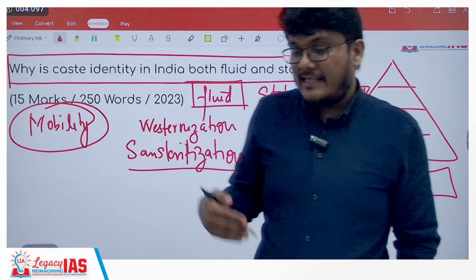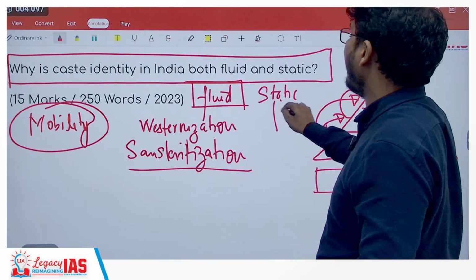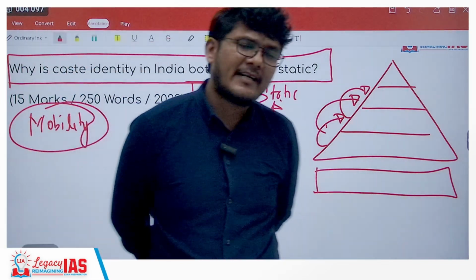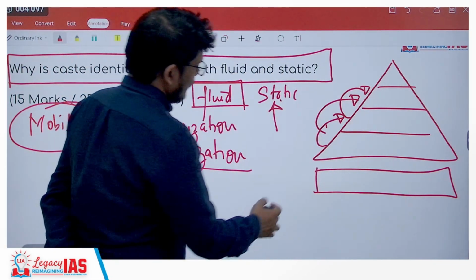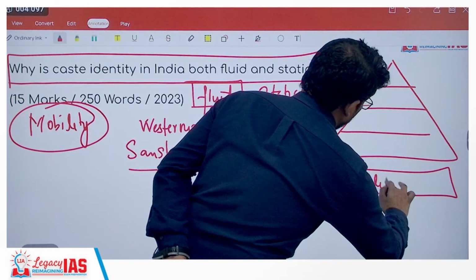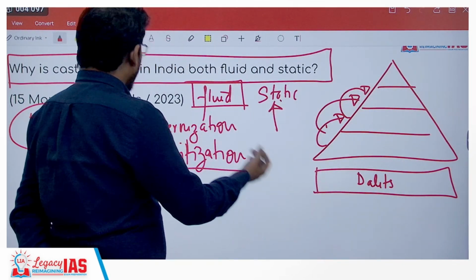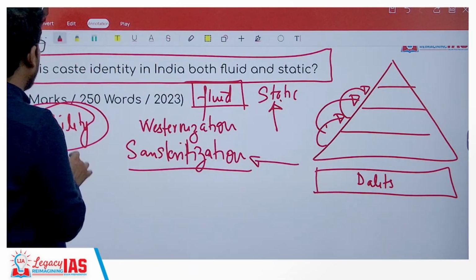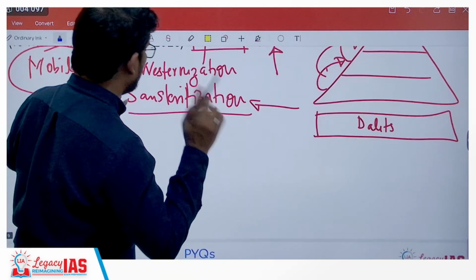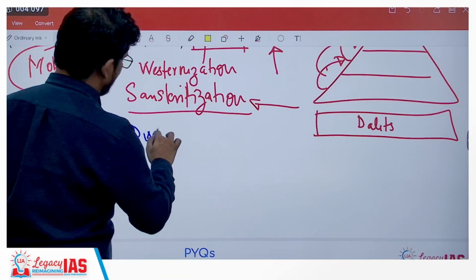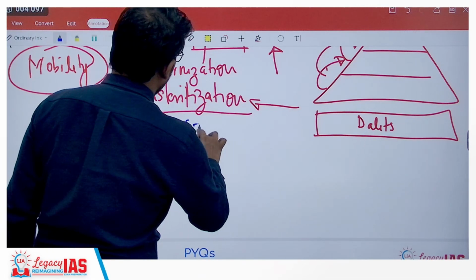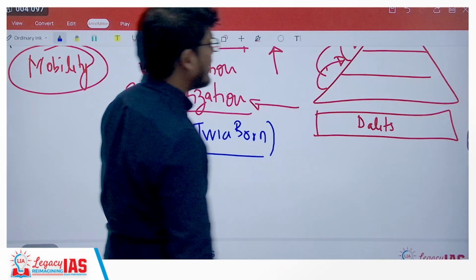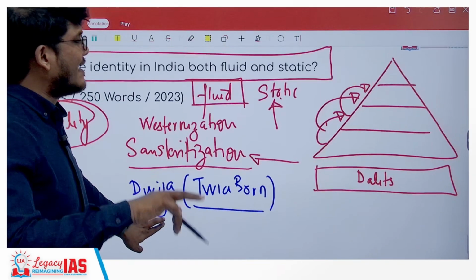What is the other side? The other side, you also have to agree that it is to an extent static. How is it static? It is static because the Dalits who are mentioned over here are not the ones doing Sanskritization and all. These are basically the twice born castes. You should write this in your answer, the Dvija castes, who are doing this and ensuring their upward social mobility.